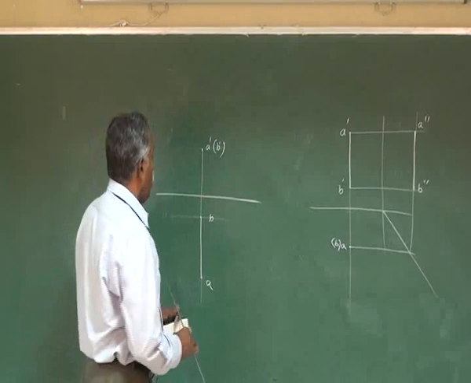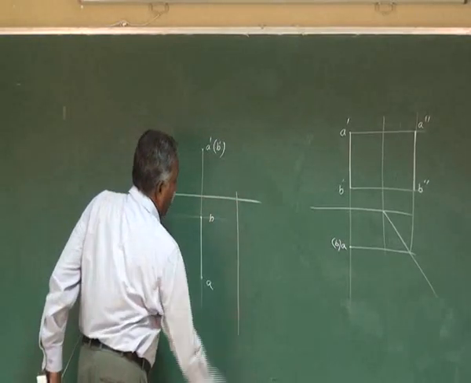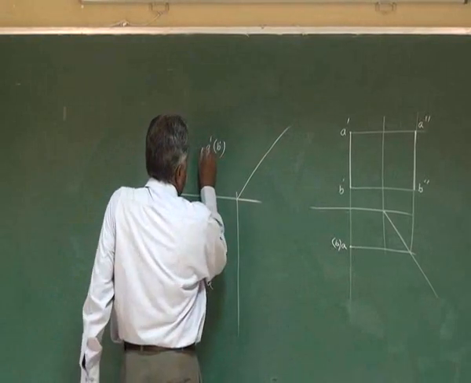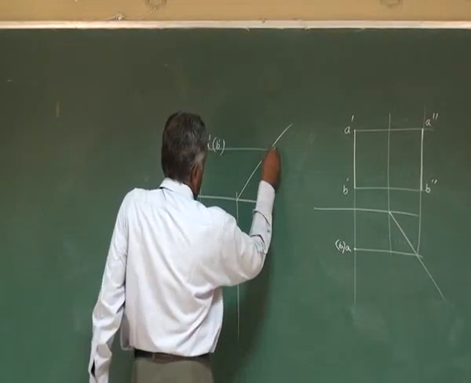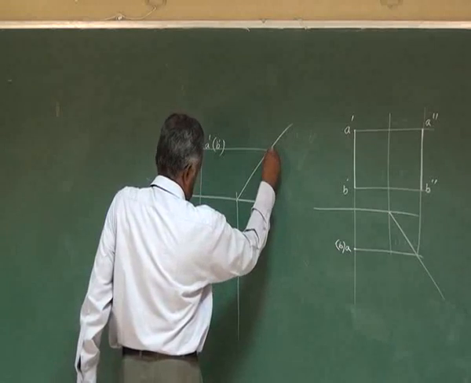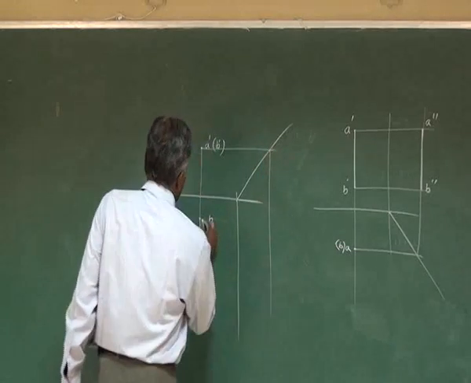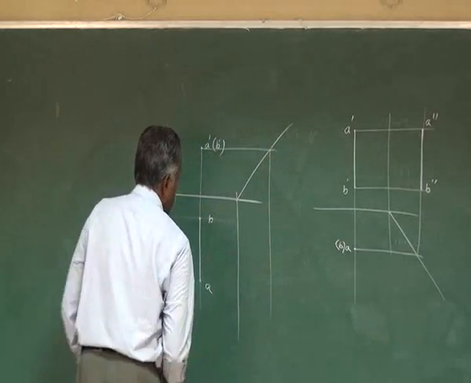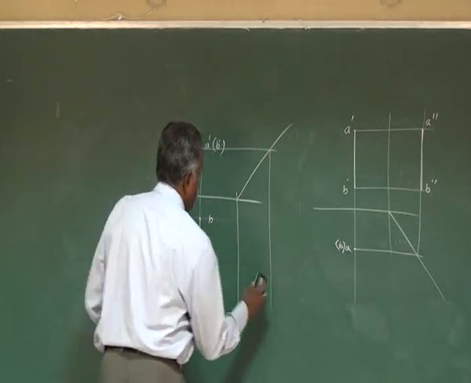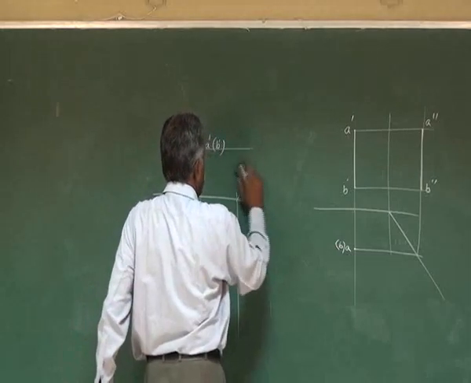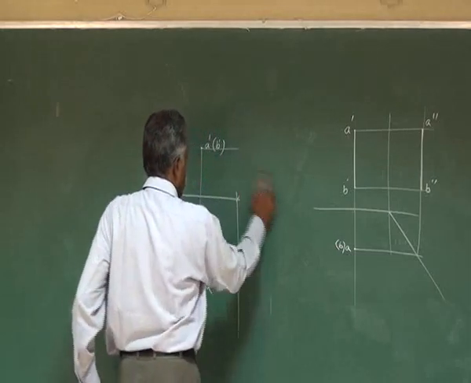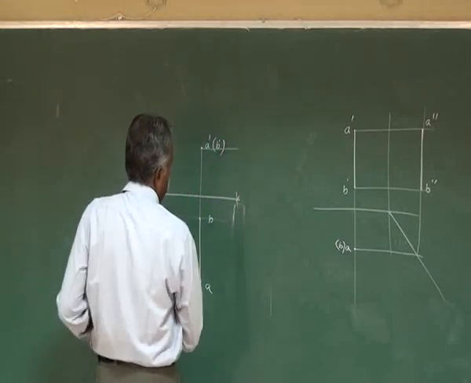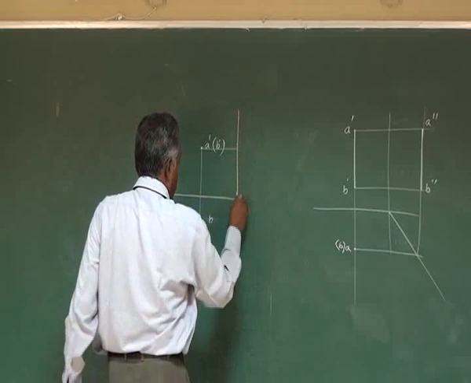For this straight line also, if you want to draw a side view, this is the profile plane line.